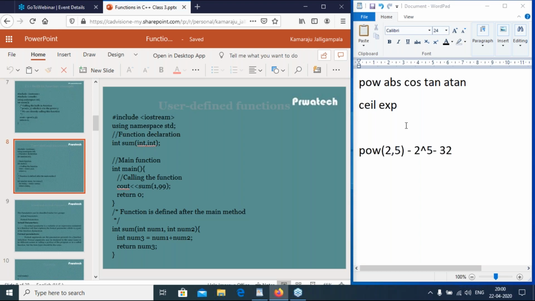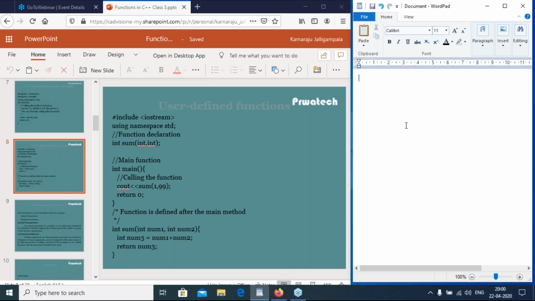So another example, of a user defined function. Function declaration: int sum, int comma int, ended with a semicolon.